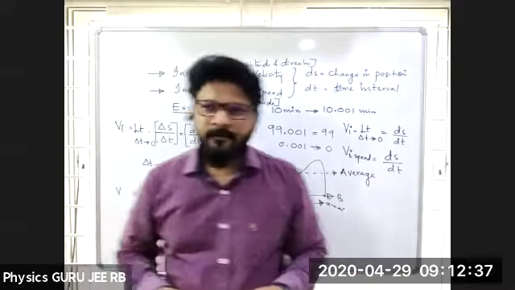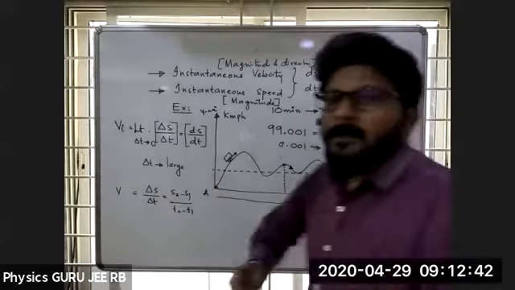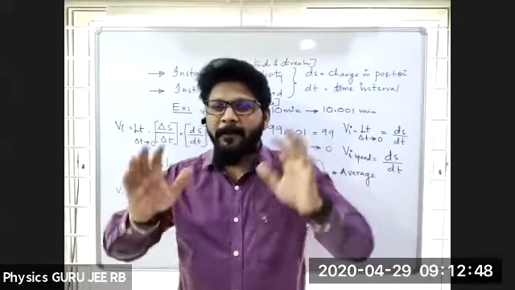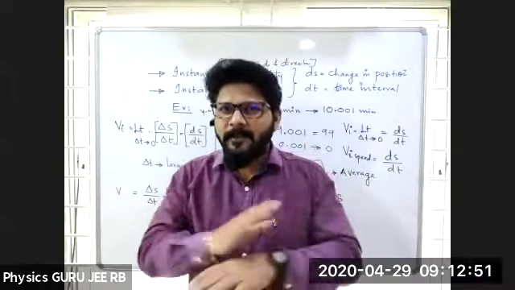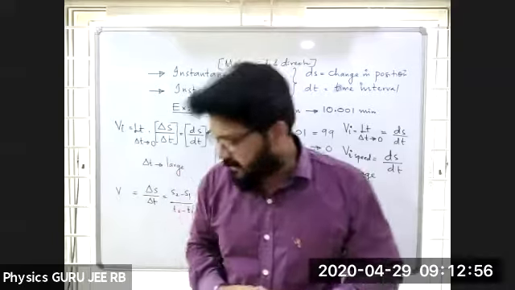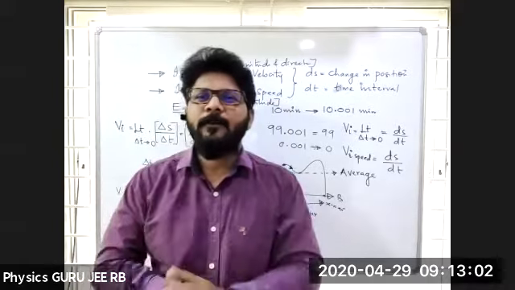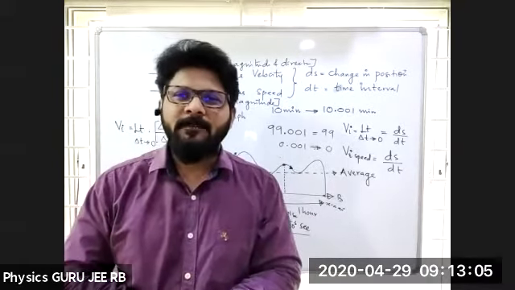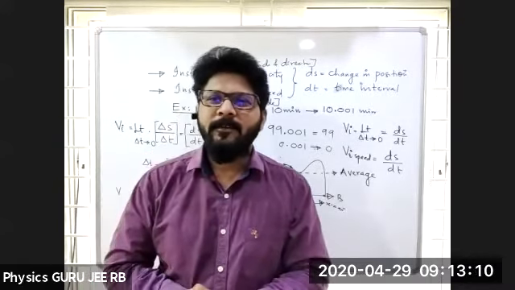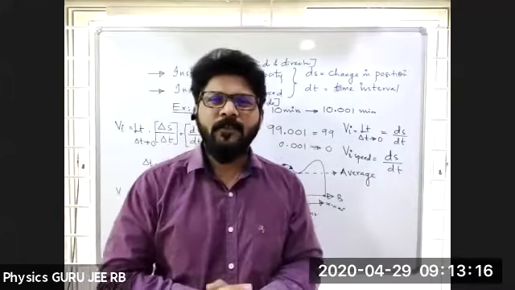Question number 2. Nothing to worry. When I start initially, don't feel that way, once it is done, everything will be clear to you. So what are the units for instantaneous velocity? Any one is enough. Meter per second, or kilometers per hour. Any one unit. Very good. Next, the third question.